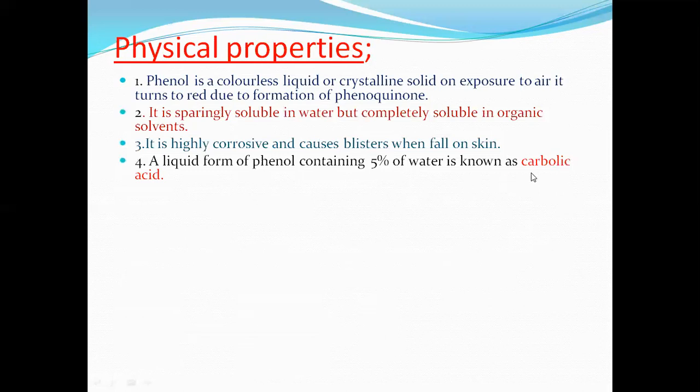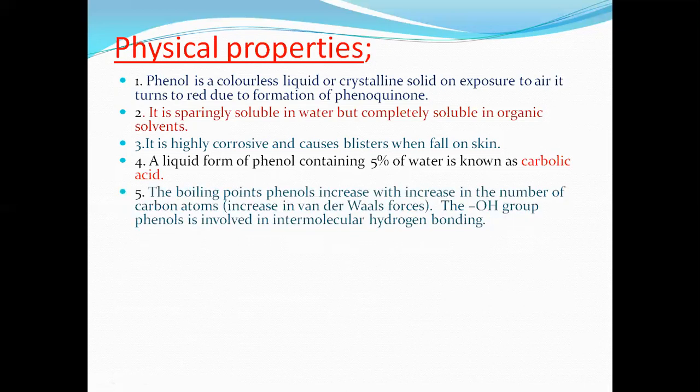Say, it's important for a one mark question. Carbolic acid. What is carbolic acid? Carbolic acid is nothing but phenol containing 5% of water. Phenol containing 5% of water is called carbolic acid, or 95% phenol is called carbolic acid.